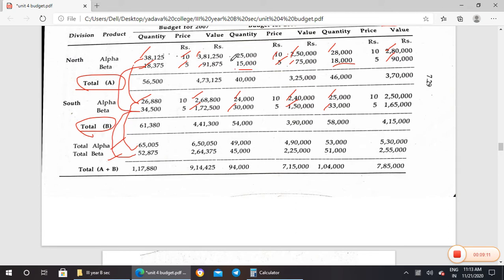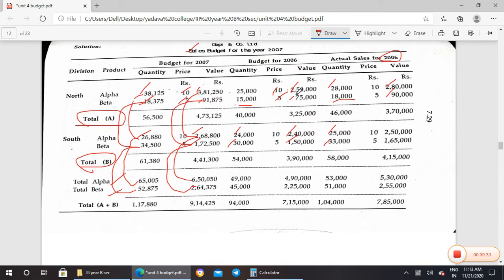Likewise, we have to add all these things. The same rate applies. So when we add these two, you will get 6,50,000. No need to multiply it, we can just add these two numbers. You will get 2,64,375. Likewise, for all the years, we have to calculate the total of Alpha and total of Beta.